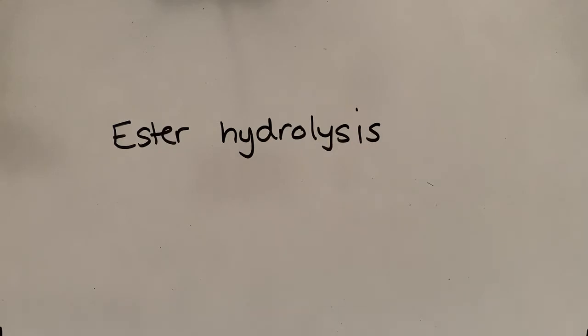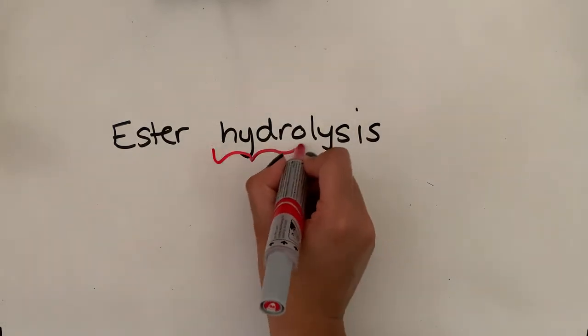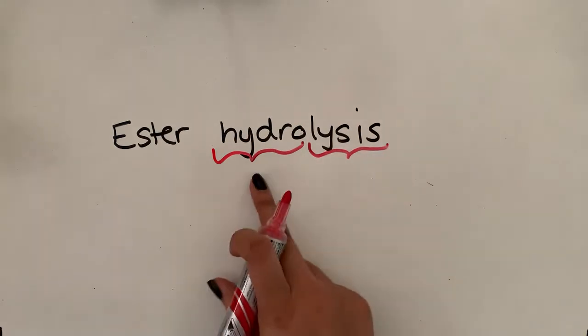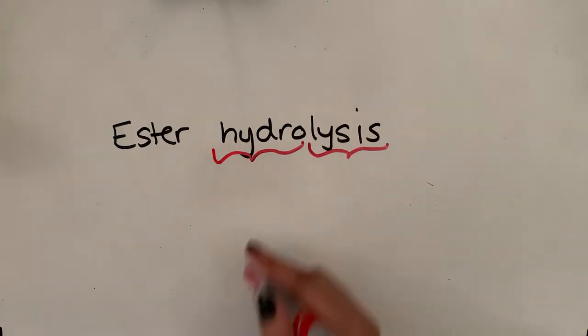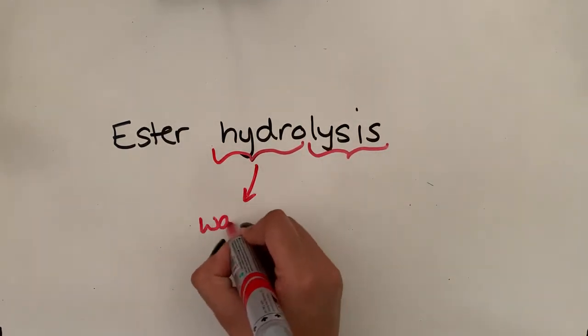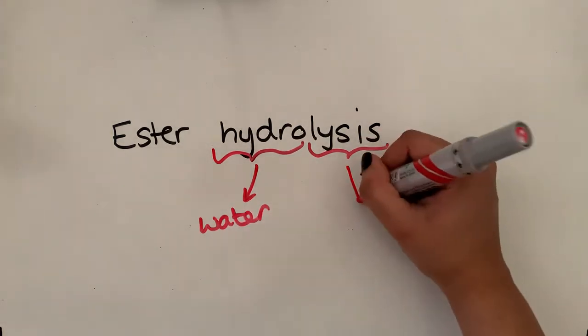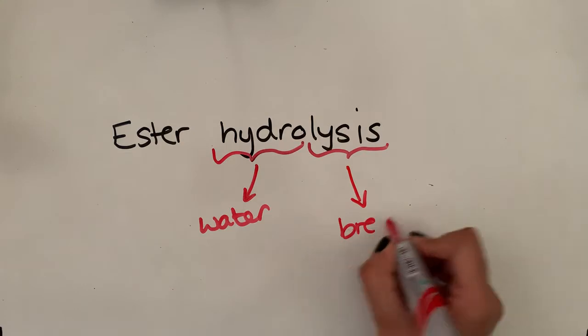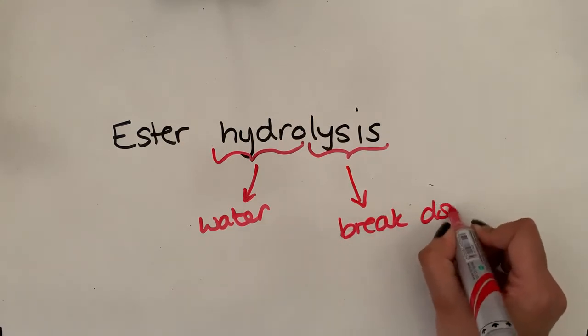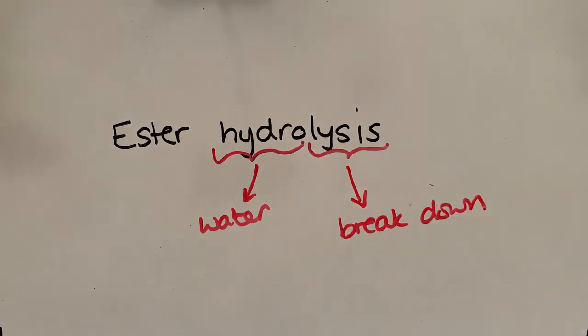Let's just break down the word hydrolysis so we know exactly what it means. It can be broken down into two. So the hydro part just means water, so being done in the presence of water, and lysis means to break something down. So hydrolysis just means to break something down using water or in the presence of water, and that's what we're going to do with our ester.